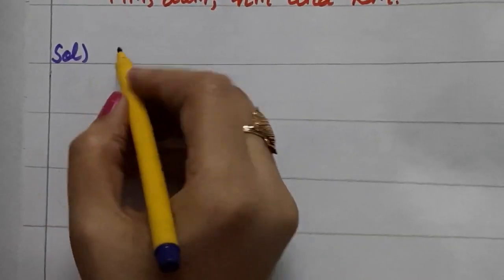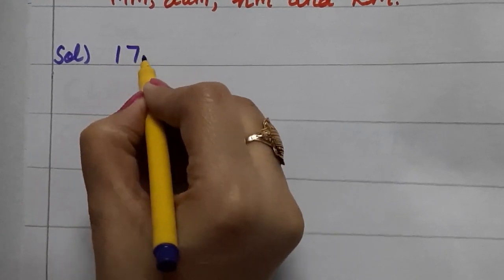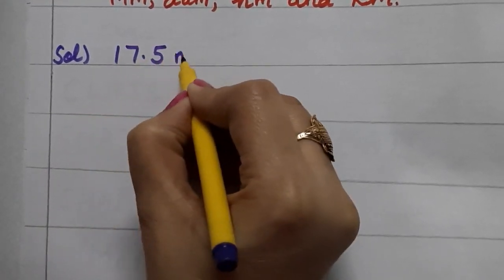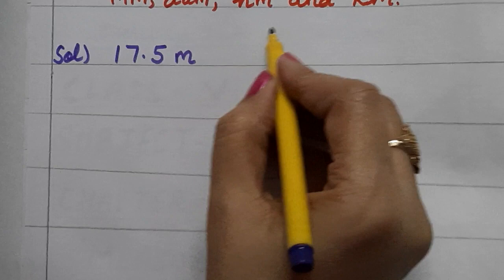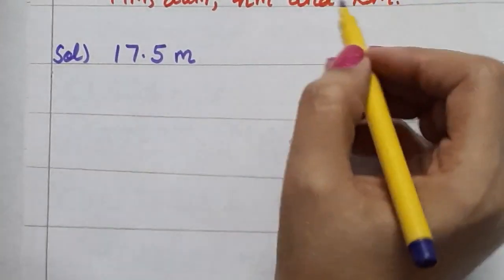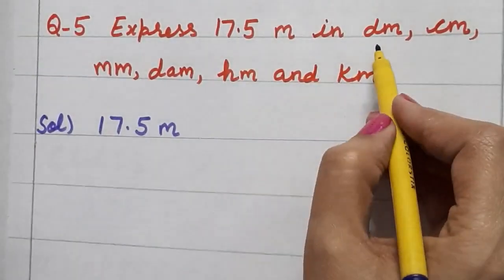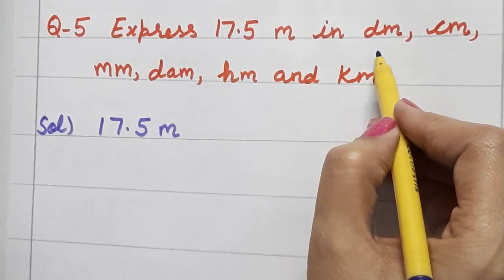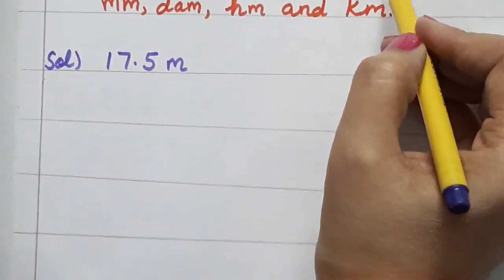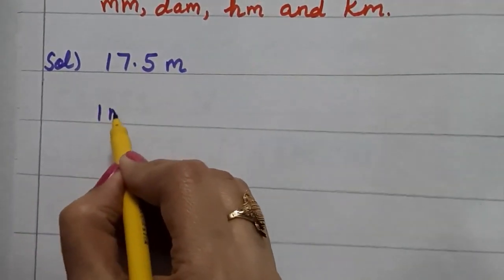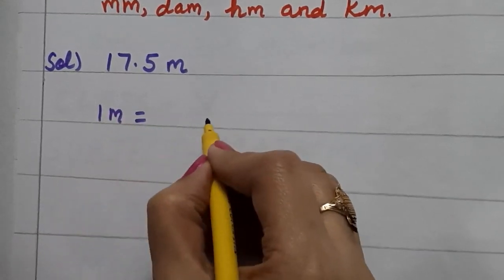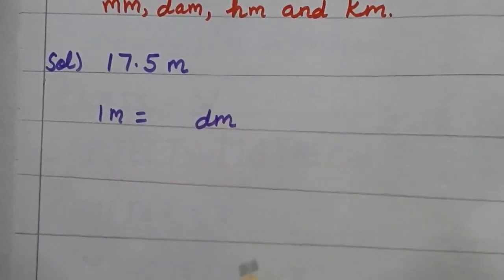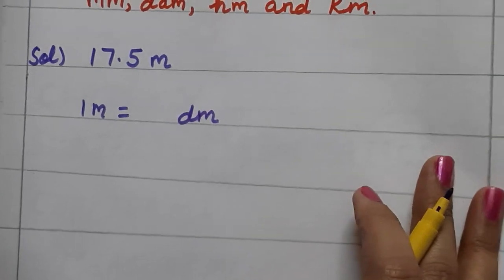So start the solution. First of all, write down the given term 17.5 meter. First of all, we will convert it into first unit. First is decimeter. Okay, so let's start. 1 meter is equal to dash decimeter. Now write down King Harry died.